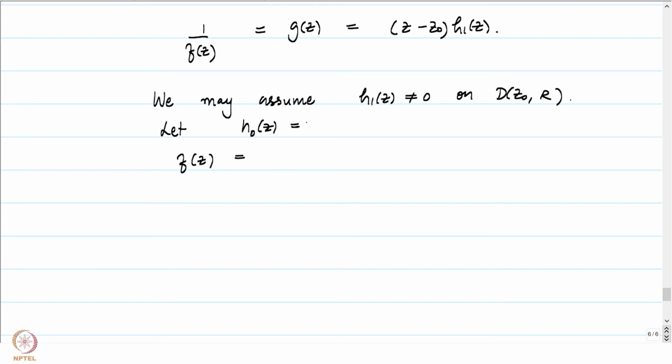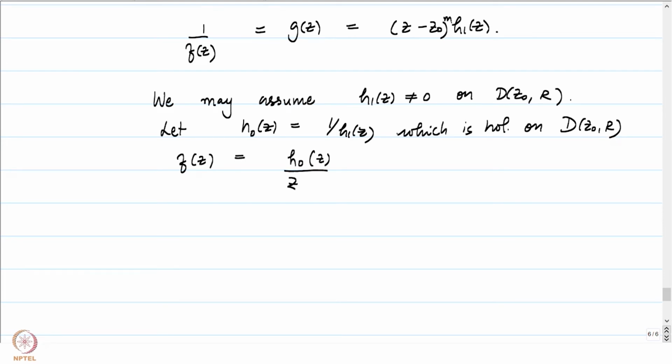h0 of z be equal to 1 by h1 of z, which is now a holomorphic function on D_{z0}(r), because we are inverting a function which does not have a 0 at all. And we can now write f of z to be equal to h0 of z by, I missed an m here, so this is going to be (z minus z0) to the power m, below on D_{z0}(r) minus z0, the only places where we can talk about 1 by (z minus z0) to the power m, which is away from z0. So, here we will be able to write something like this.